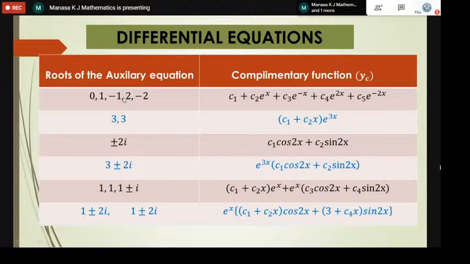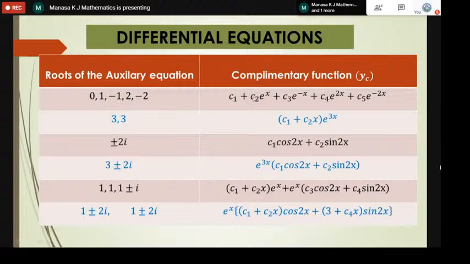If the roots are unique and distinct, real and distinct, say 0, 1, minus 1, 2, and minus 2, then the complementary function, or the solution, is as follows. C1, C2 and so on are all constants. C1 into e power 0 into x, but e power 0 is nothing but 1, since anything to the power 0 is 1. So it is C1.